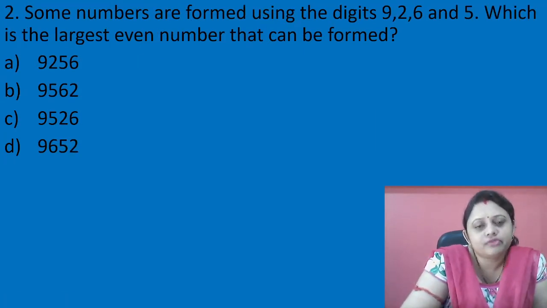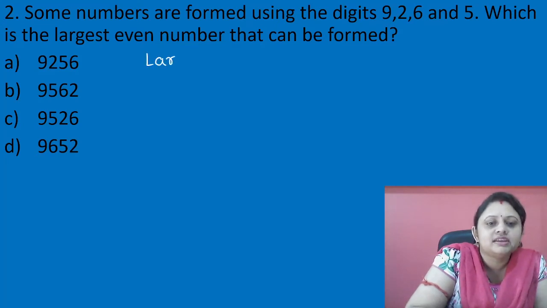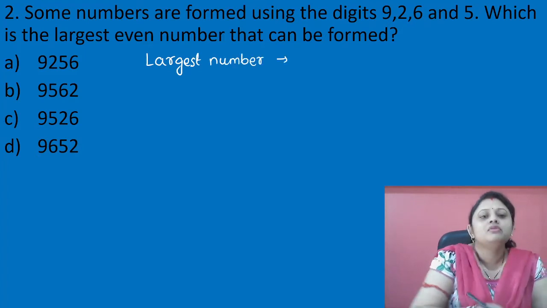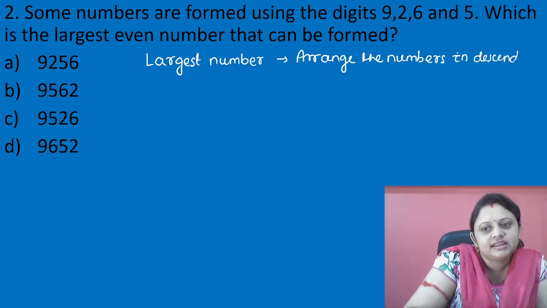Some numbers are formed using the digits 9, 2, 6 and 5. Which is the largest even number that can be formed? So what we have to do, whenever we have to write largest number out of some digits, for largest number we have to arrange the numbers in descending order.